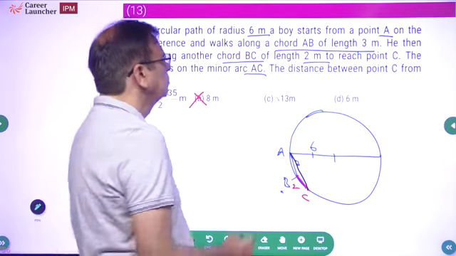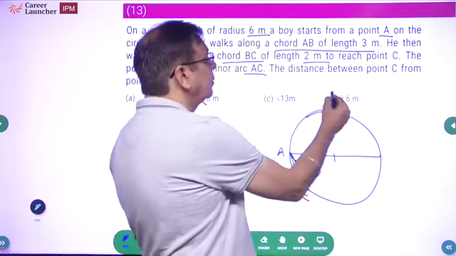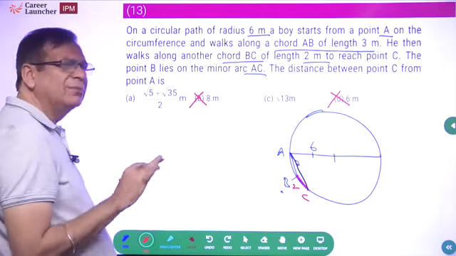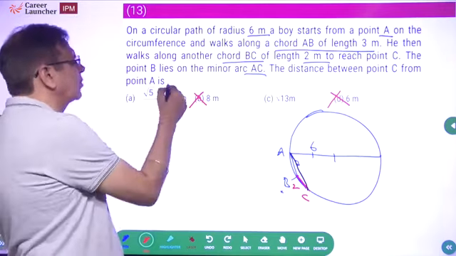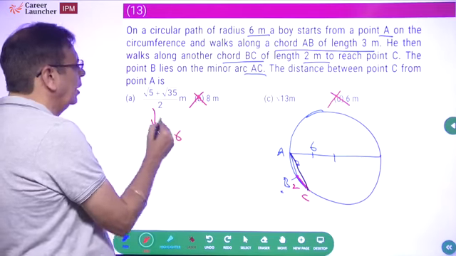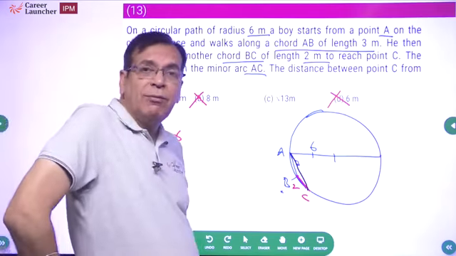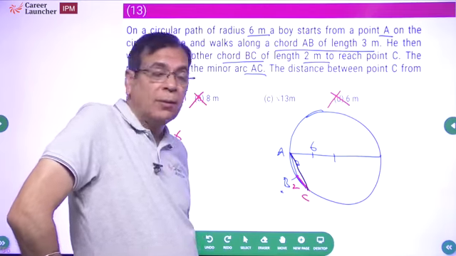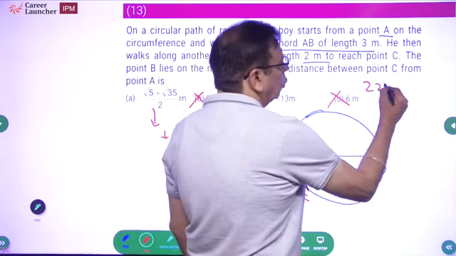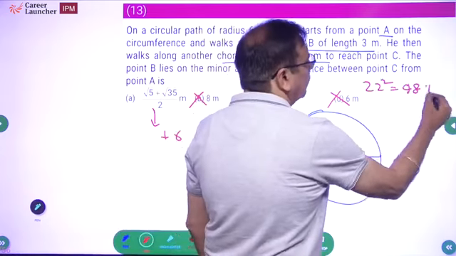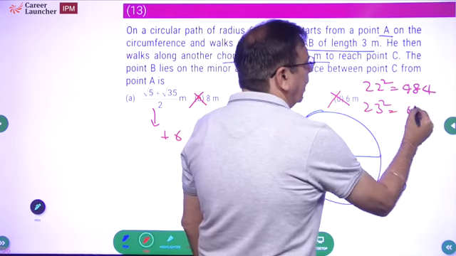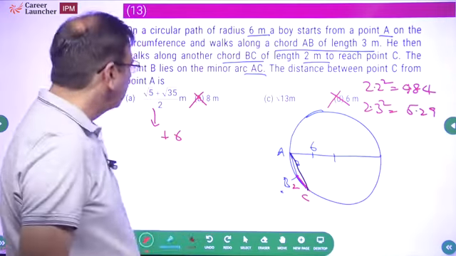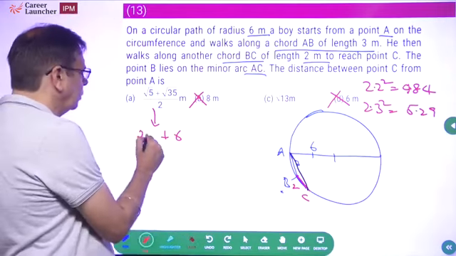Wrong choice. Under root 13 is less than 5. This is greater than 5. Wrong choice. How much is under root 35? I know you don't know, but under root 36 is 6. So I will take this as approximately 6. And how much is under root 5? 22 square is 484. 23 square is 529. So, can I say approximately 2.25 or 2.2? So let's take it as 2.2.